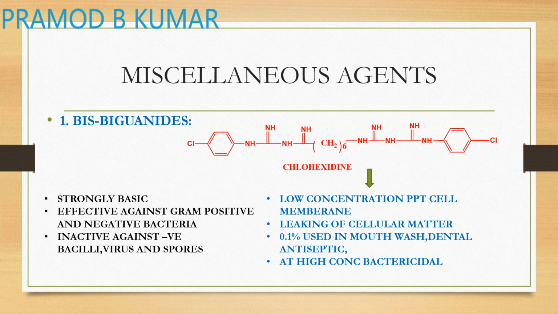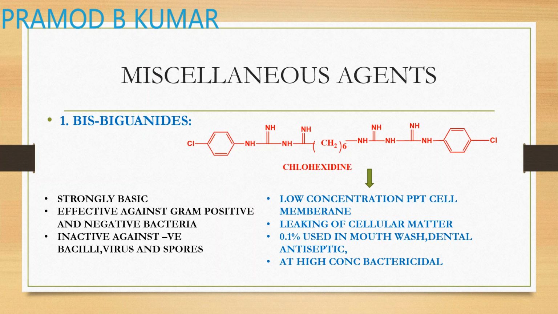Okay, this is connected to a CH2 chain, and by a hexyl group to another guanidine linkage. Okay, NH, C double bond NH, and there is an NH.